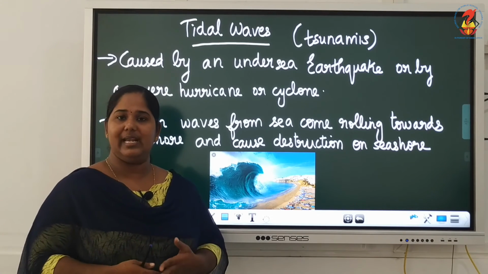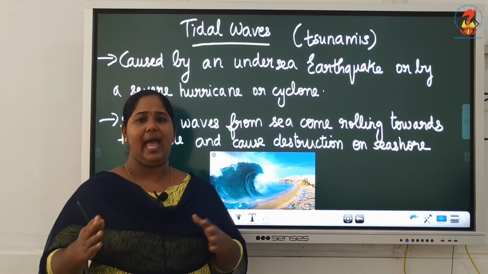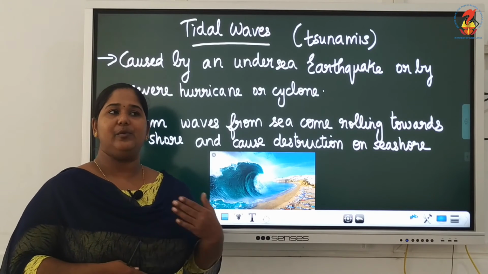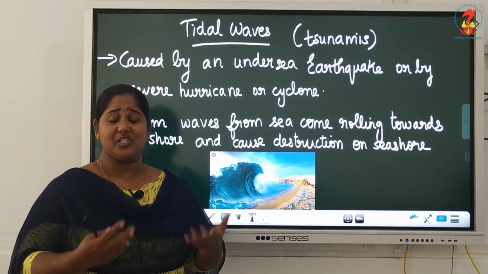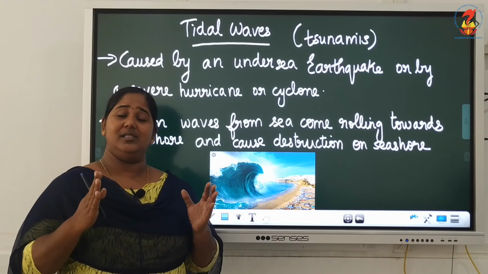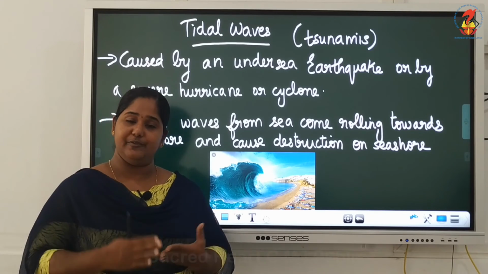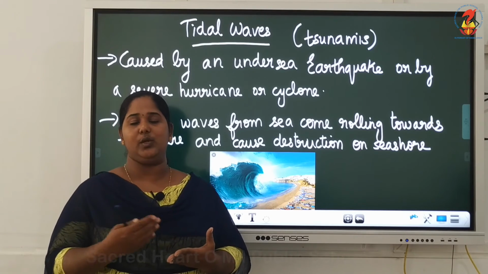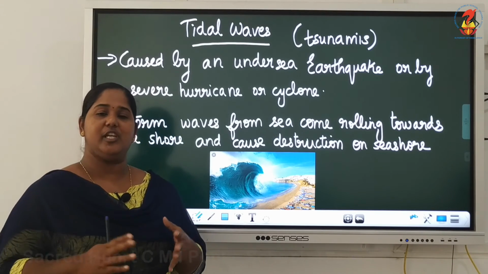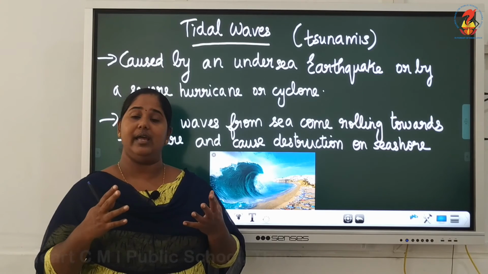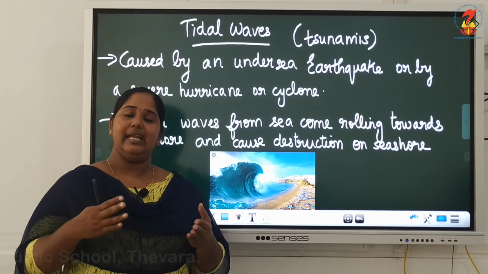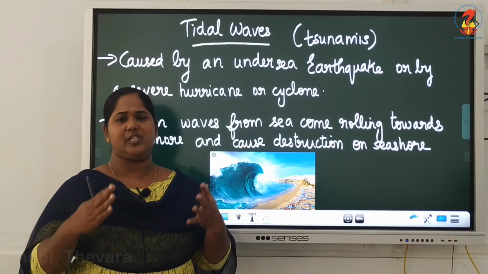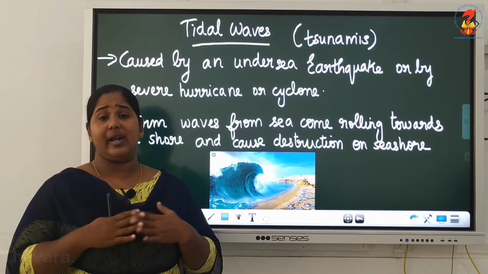Many people lose their lives due to tsunamis, but it does not happen frequently. But we have experienced a national disaster, that is the tsunami in 2004. I told you about earthquakes. When I told about earthquakes, the Indonesian coastline experienced an earthquake of 9 on the Richter scale, and it created tsunami waves which caused great havoc.